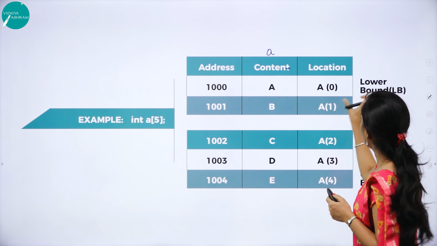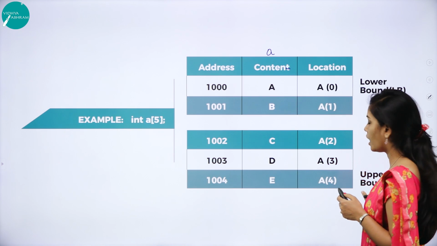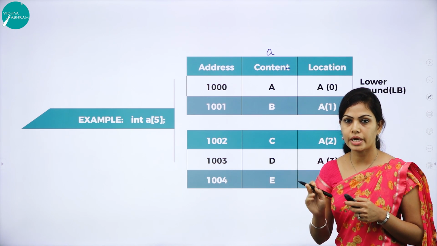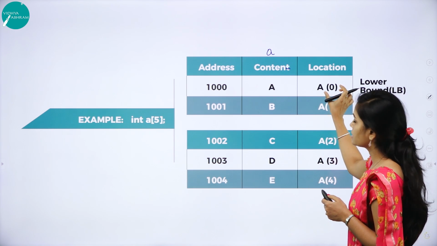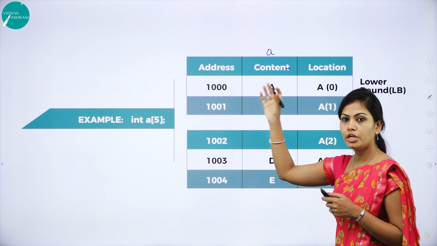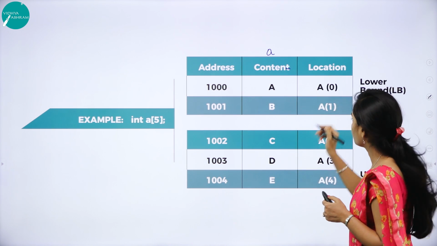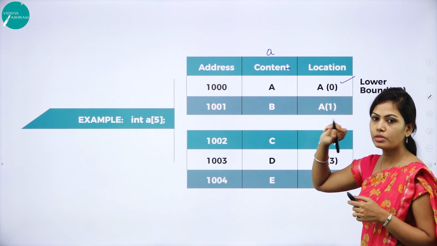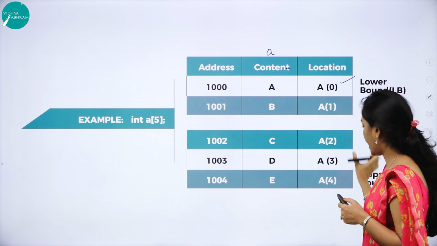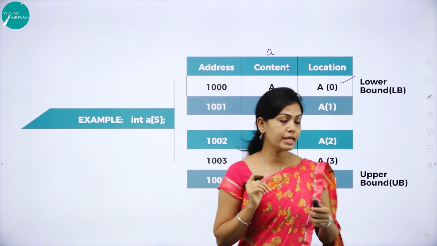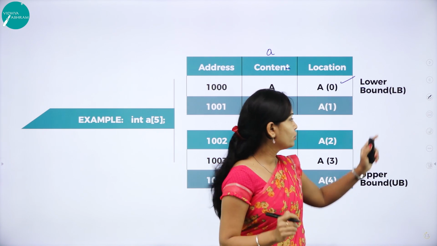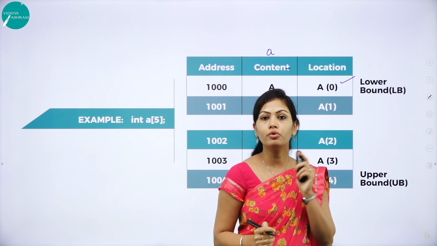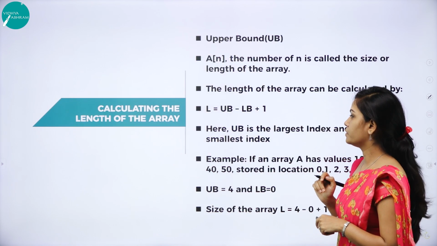So here we have lower bound and upper bound. What is this lower bound and upper bound? All the subscript values should start from 0 to n minus 1. So the first element, that is 0, is called the lower bound and the last element is called the upper bound. Using this lower bound and upper bound, we can calculate the length of the array.